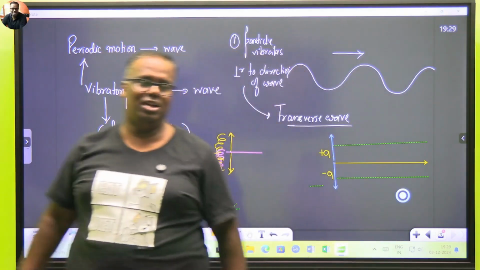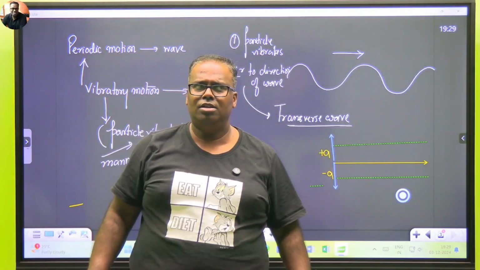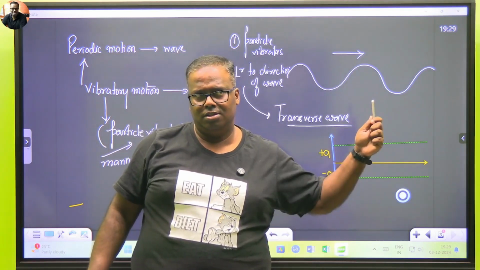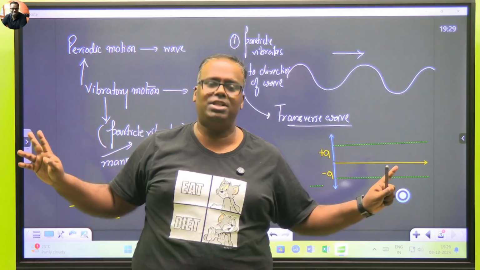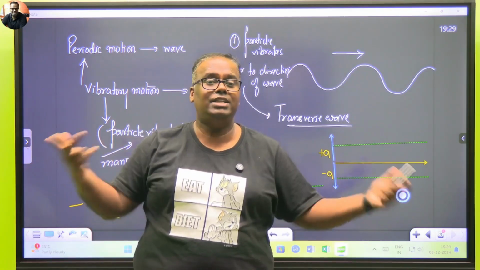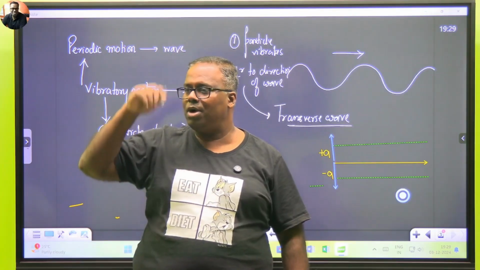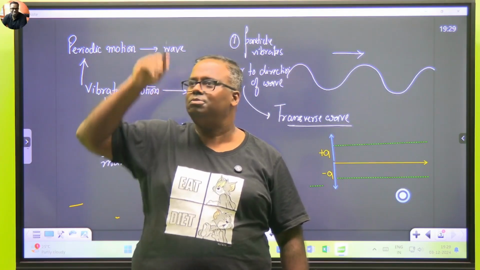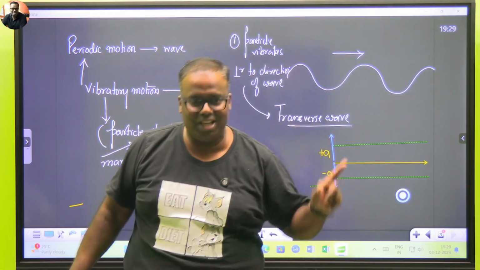Now again a question arises. You mean to say, sir, all transverse waves are mechanical waves? No, nothing like that. These two comparisons are completely different. Light is a transverse wave. In the case of light, the vibrating particles vibrate perpendicular to the direction of motion. Light is a transverse wave, but light is not a mechanical wave.